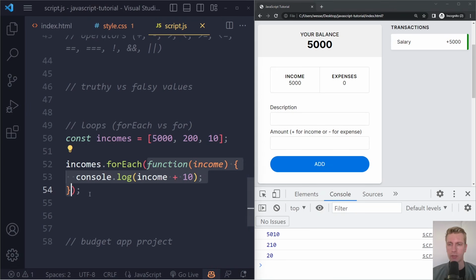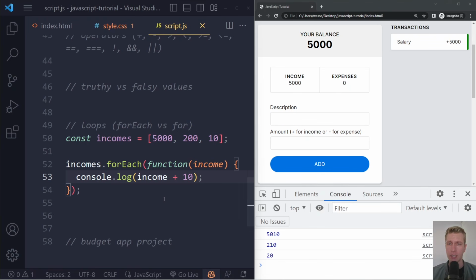For each one, it's going to run this function. It's going to take 5,000, assign it to income. Here we're saying 5,000 plus 10. It's going to log 5,010, right? And then it's going to go do the exact same for all the other elements. Right? So this is very beneficial in many situations, and we will practice with this a lot in the course.